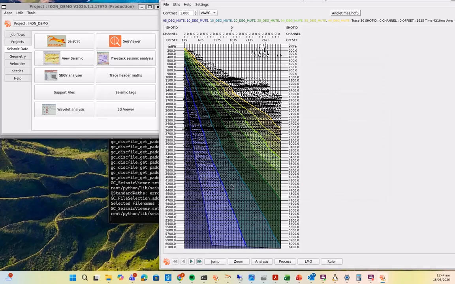So those are some of the major updates to the SeisViewer. We've taken the SeisViewer out of the beta stage, so it's now a production application, and so you can use that. We've maintained the View Seismic application as well, so you've got access to both.